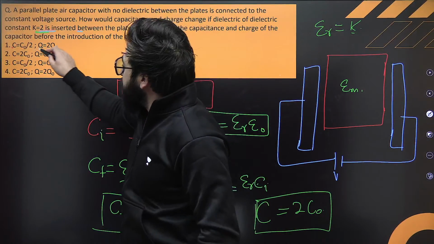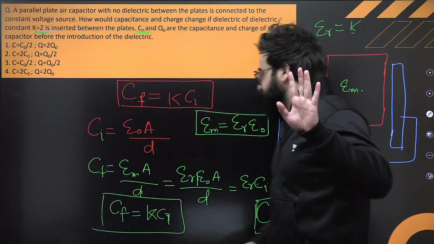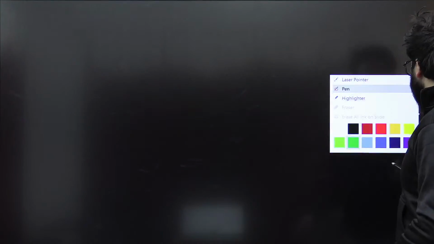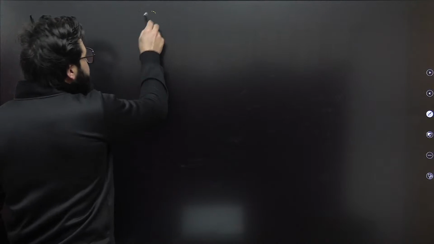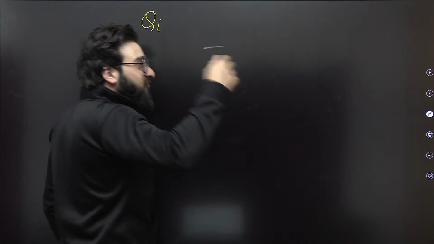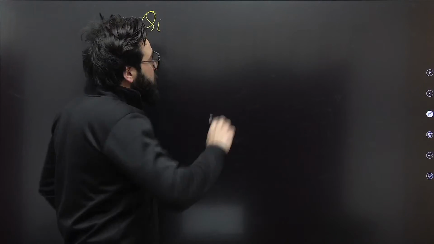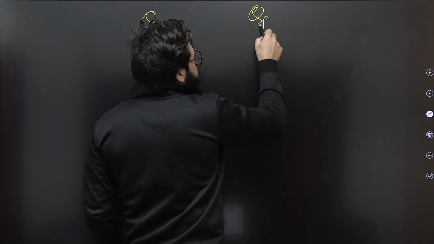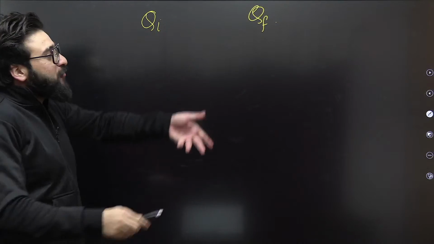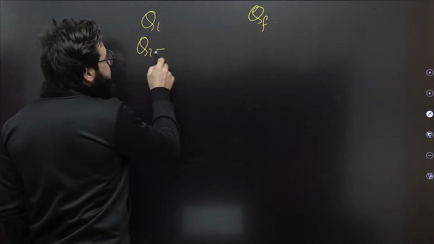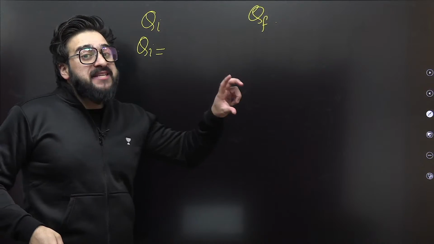Now let's go for the charge. Understand what happens with the charge. Fine. Now let me just show you over here. Listen to me very carefully. If I talk about the charge, let's say, sir, initially charge, I call that Qi. Finally, this is when no dielectric was placed between the two plates. So finally, I would say charge is Qf. We say charge Q is equal to CV. So this is Qi is equal to CV, that is capacitance into voltage.